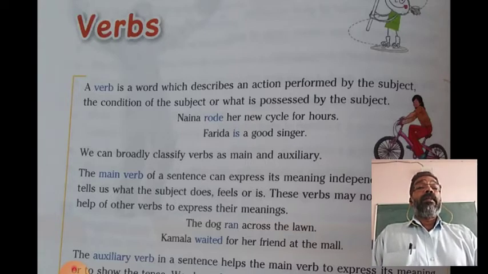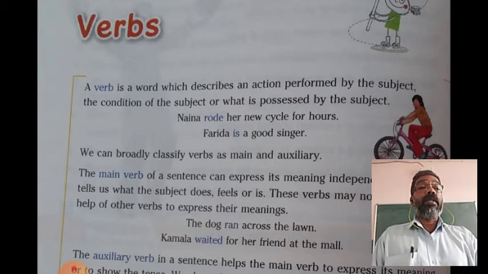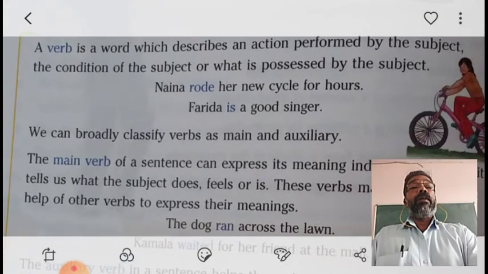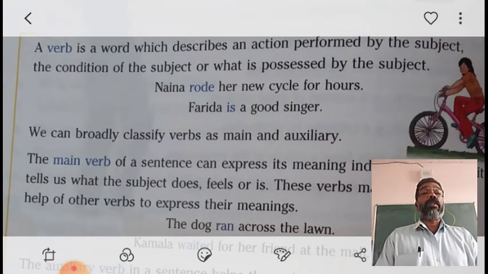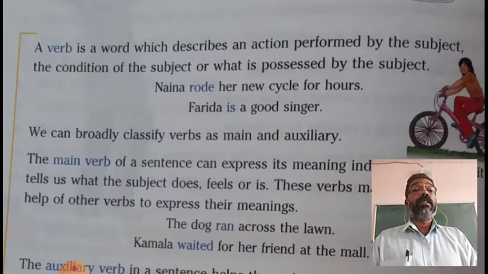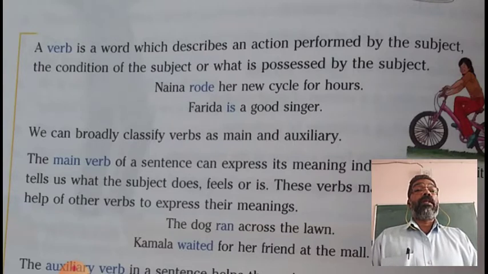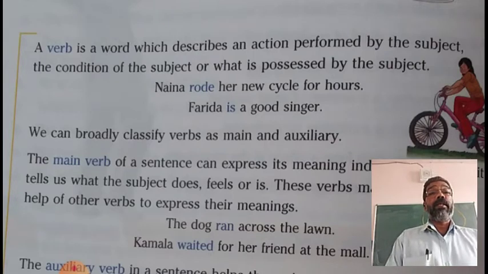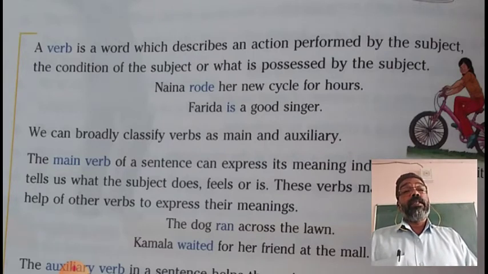Example: Nirmala rode her new bicycle for hours. The word rode shows an action done by the subject, that is Nirmala. Nirmala rode her new cycle for hours. In this, Nirmala is the subject and rode is the word that denotes the action done by the subject. So, rode is an action word.